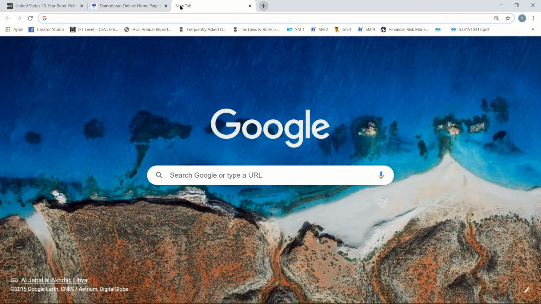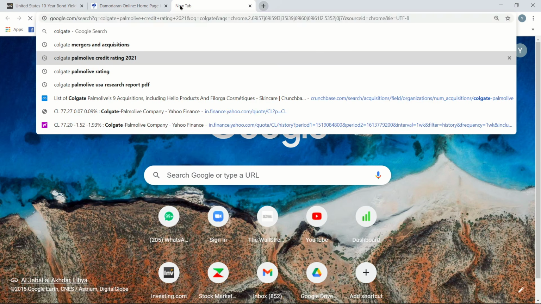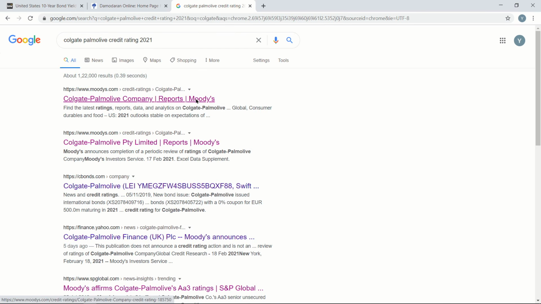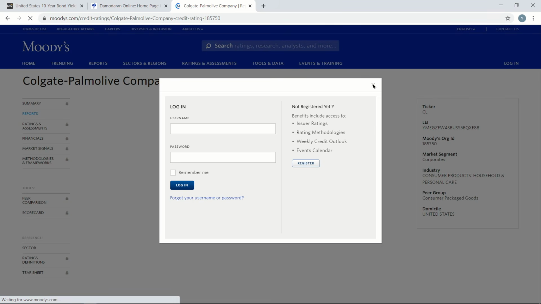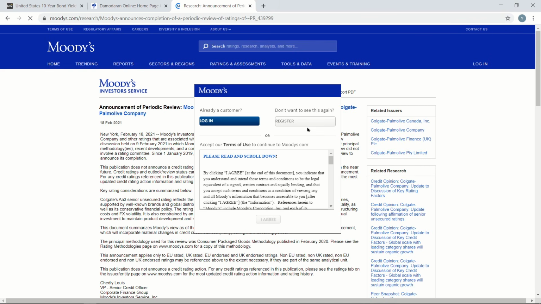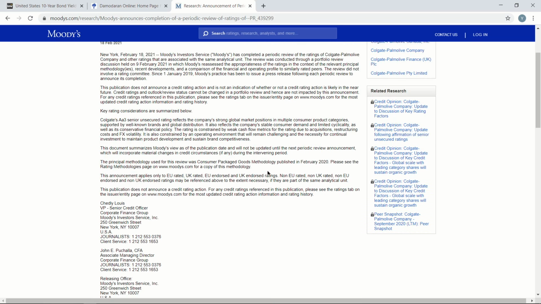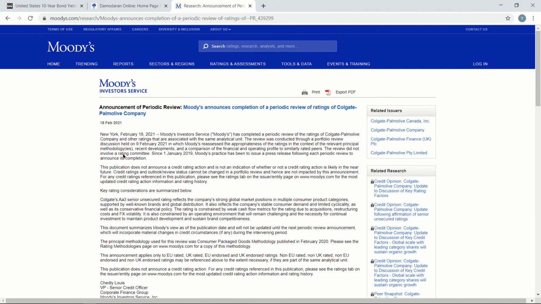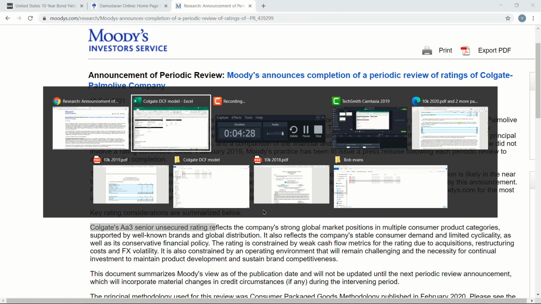So I'll go here and write Colgate Palmolive credit rating. I'll go to this first link, the Moody's link, and I don't want to register, I'll just close this. And then on 18th February, Moody's announces completion of periodic review of ratings. So very close to my valuation date. Just scroll down and click on agree here, and you can read here Colgate's Aa3 senior unsecured rating. So it is Aa3 rated.